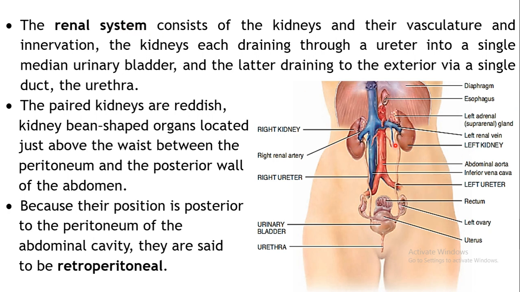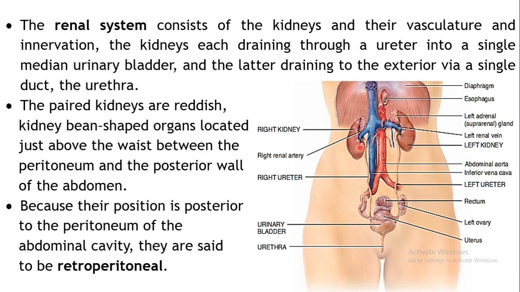The first one is the kidney, which is a very important organ of excretion. There is a pair of kidneys present in the body. It's paired in nature. There are two kidneys, right kidney and left kidney.